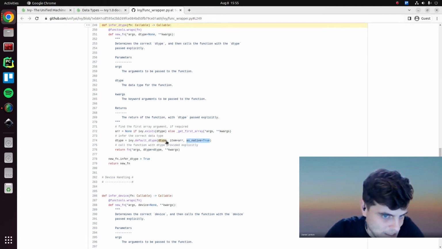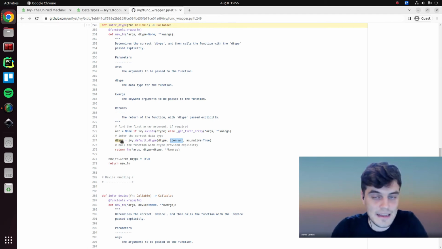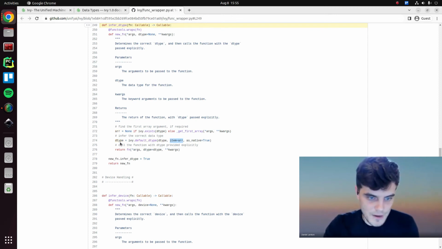And this goes through a few steps. Of the data types provided, we infer it from here. If there is an array in the inputs, we infer the data type from the array. If there's no array in the inputs, and this isn't provided, then we'll end up just getting the globally set default. And that will be the case in the case of a creation function, for example, where there are no arrays at all, and then we just need to get the global default.